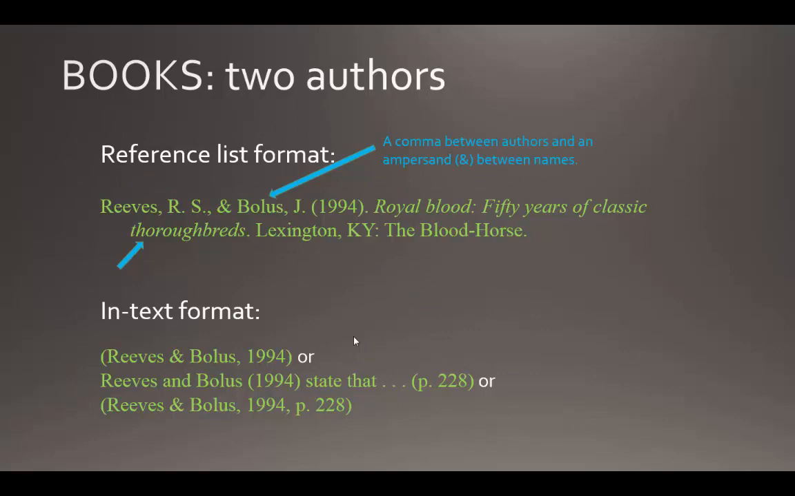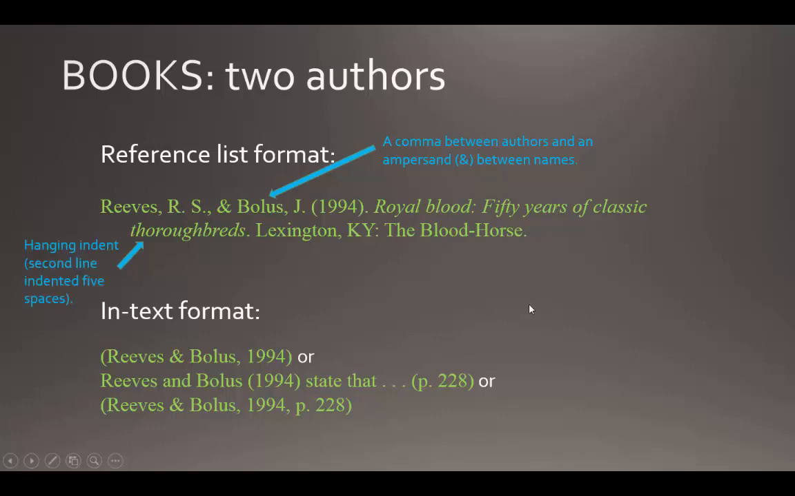With 2 authors, you use the first author's last name, comma, and his or her first initials, followed by a comma, then the ampersand, and then the last name followed by the first name initial, period. The year of publication is in parentheses followed by a period. The title of the book, the same: first word is capitalized, first word following a colon is capitalized, and the entire title is italicized. Place of publication, Lexington, Kentucky, followed by a colon, and the title of the publishing company followed by a period.